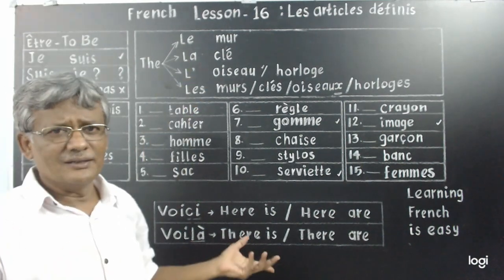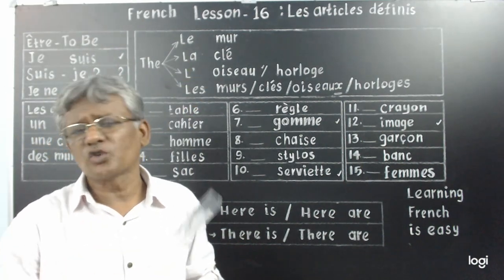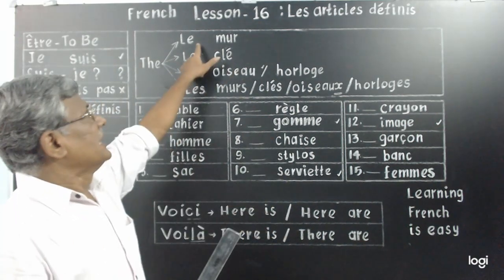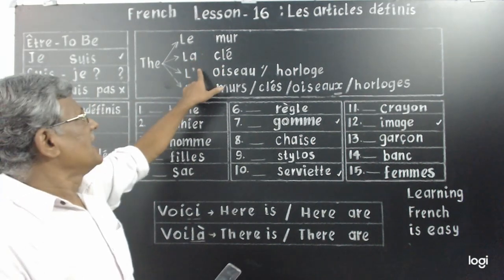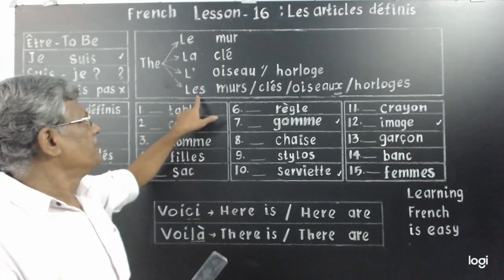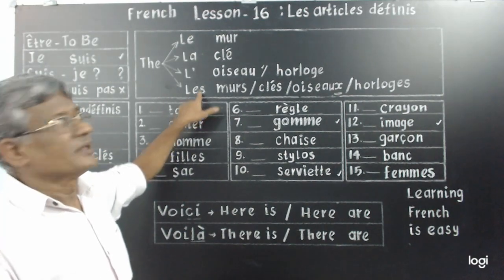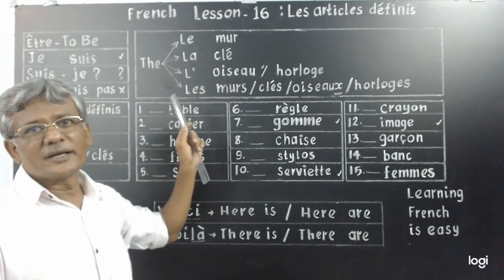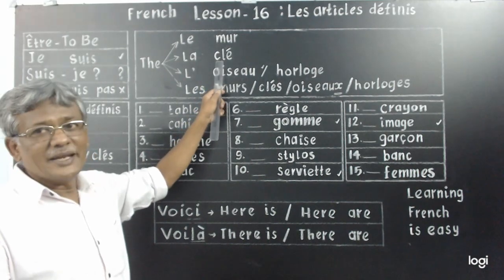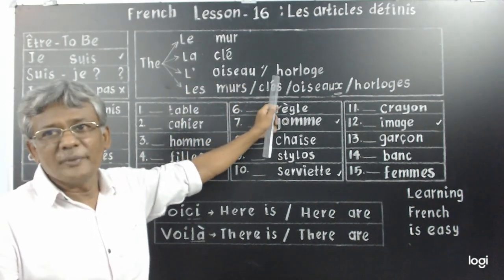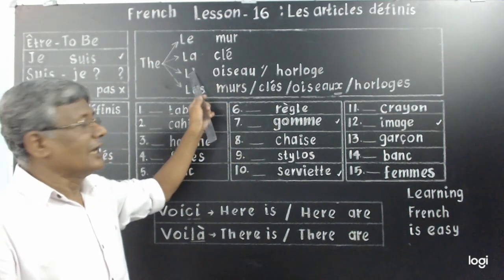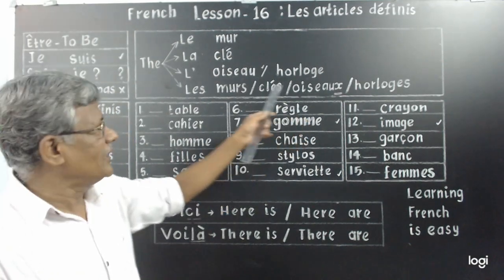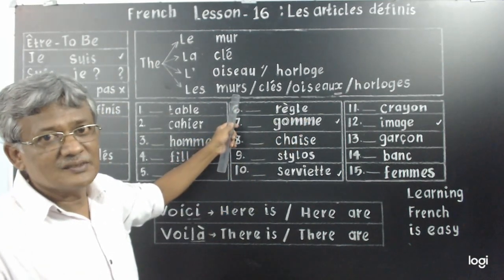Understand? And all plurals, whether masculine or feminine, starting with a vowel or consonant, whatever it is. If the noun is plural, LE, LA, L apostrophe, everything becomes les, the. But in different contexts. Masculine singular, le. Feminine singular, la. Masculine or feminine singular starting with a vowel or H mute, L apostrophe. For all plurals, les. Look at the plural form carefully. Wall has become walls, add S.